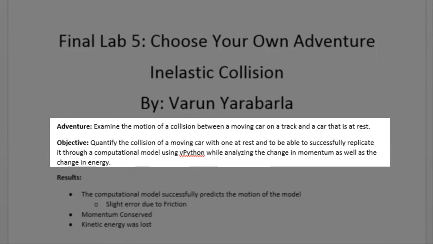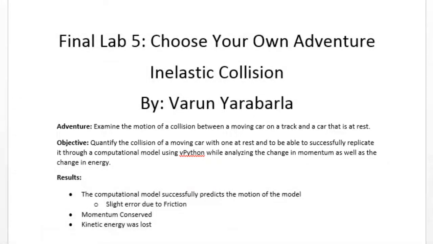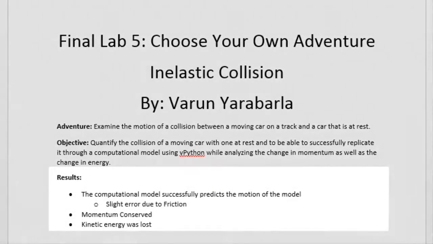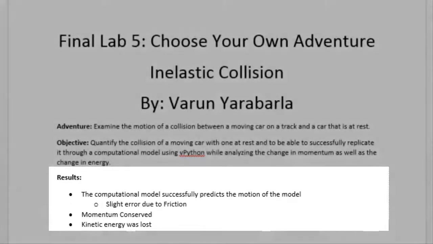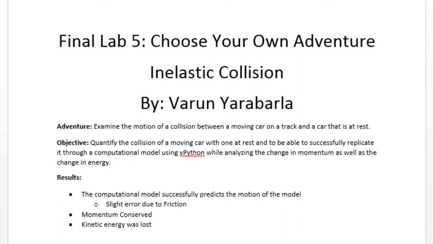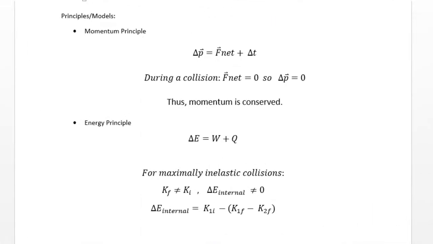The point of this lab was to analyze a real video and its data to quantify a collision, and then to compare the findings with the model in Python to determine if momentum is actually conserved and to see how the energy changes. The main result was that the observational data fit the model and momentum was conserved. There was also a loss in kinetic energy during the collision. The data did not fit perfectly with the model because of frictional force, which had not been accounted for in the computational model. The relevant systems and models in this lab are the momentum principle and the energy principle.